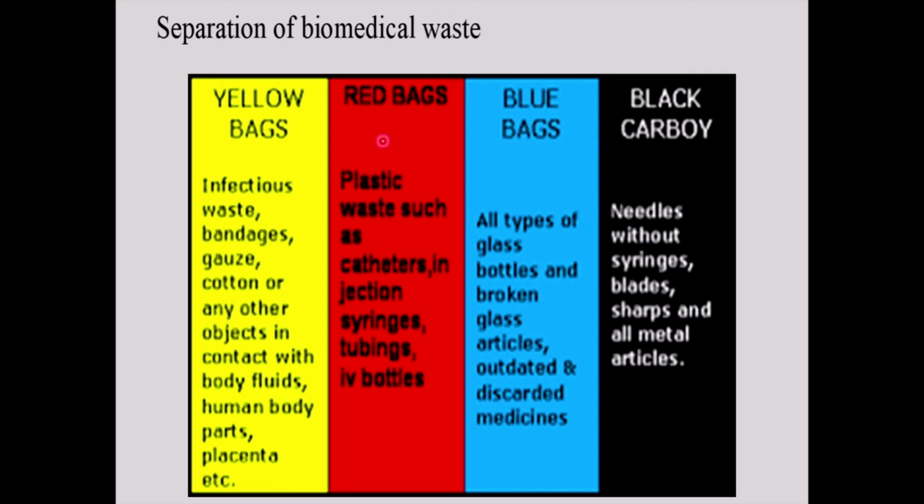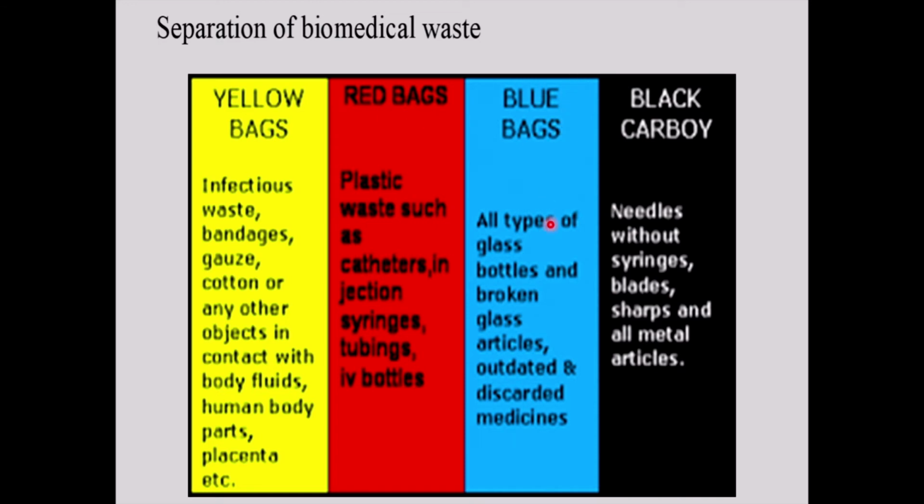The second waste, as I told, is 20 to 80. 20 is infectious, the other 80 is not hazardous. How to distribute that? All the plastic-related things, such as catheters, injections, syringe tubings, IV bottles, can be dumped into the red bag.